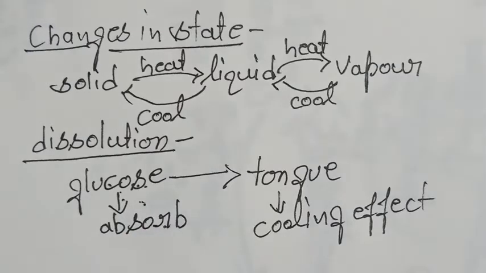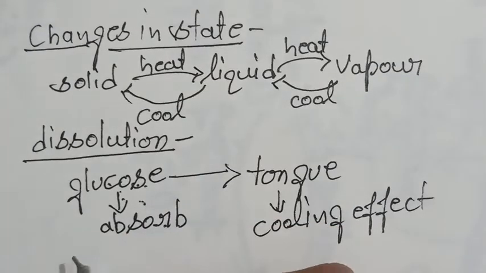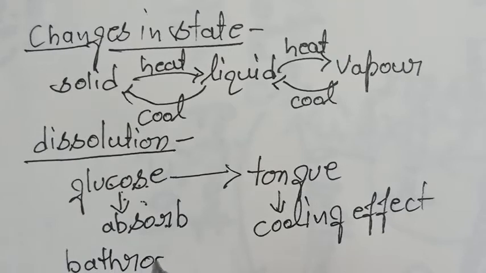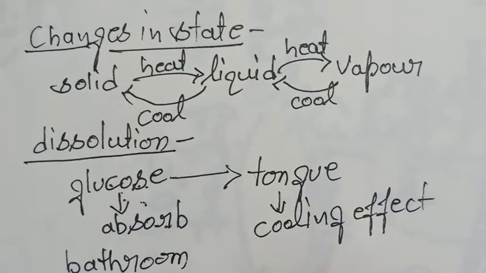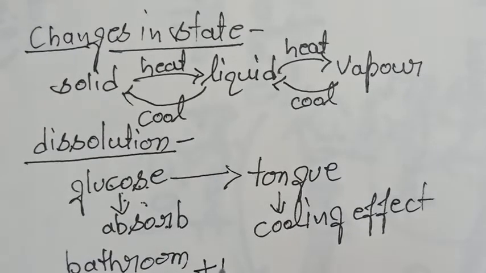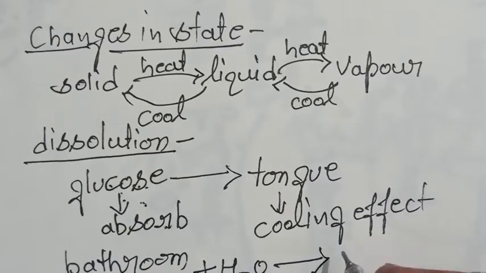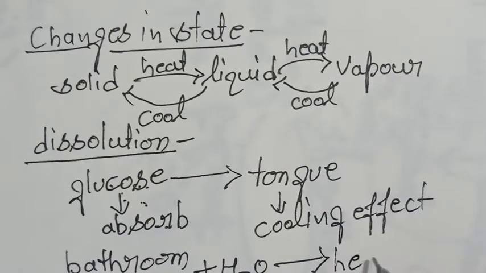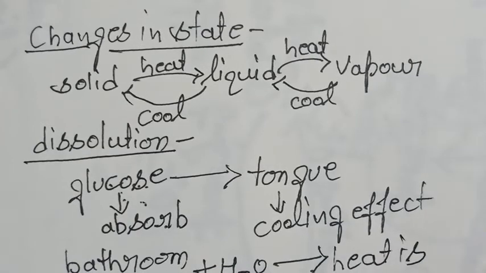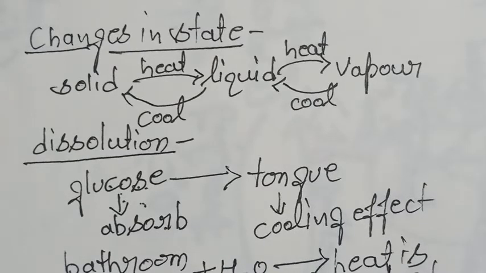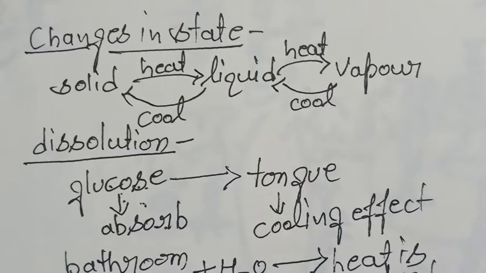Whereas when we add water to bathroom cleaner or bathroom acid, it gives out heat, which means in this reaction heat is evolved. That is why this is an exothermic process.